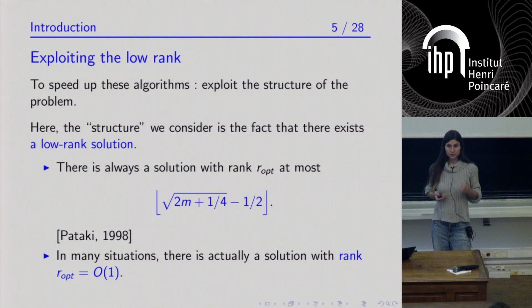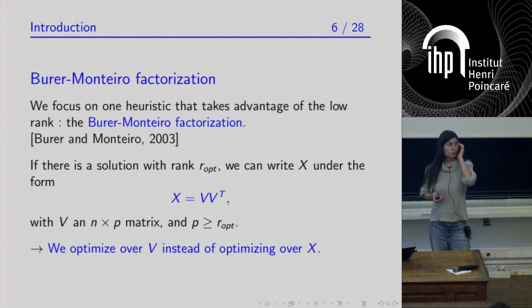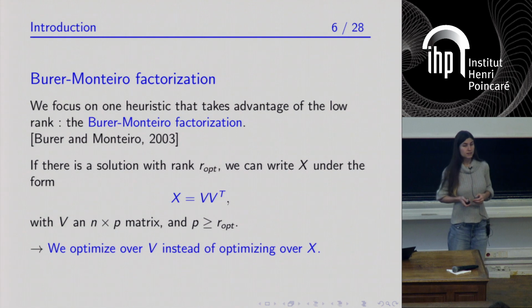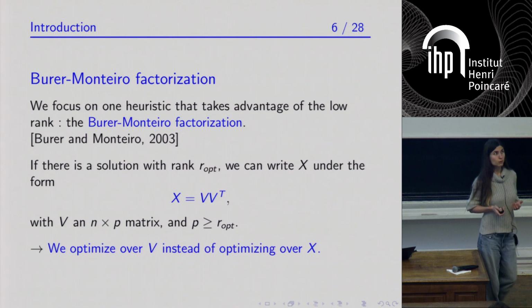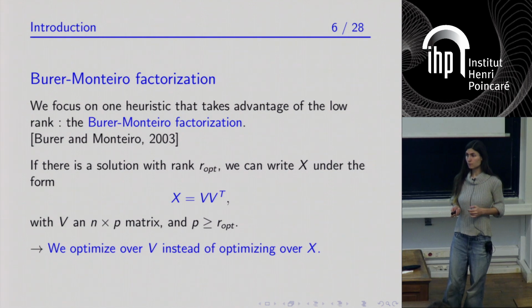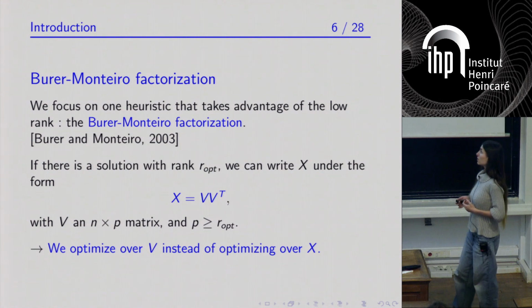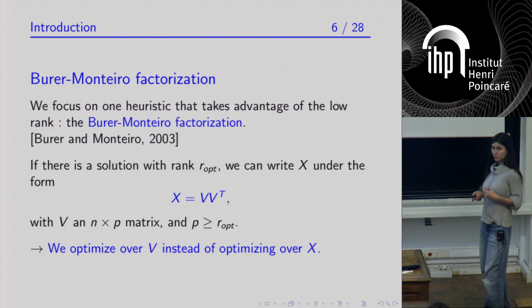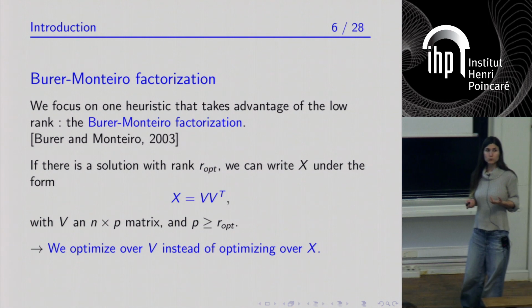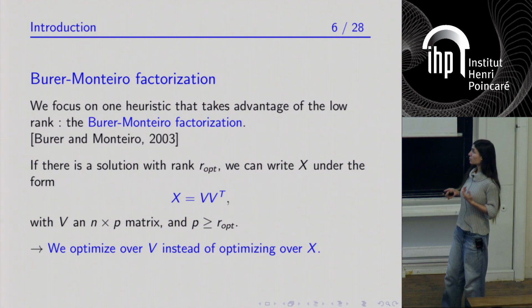So this property can be exploited in several ways, and I will discuss only one way to exploit this property. It's what we call the Burer-Monteiro factorization. So this Burer-Monteiro factorization, it's a heuristic to speed up the solving of semi-definite programs with a low-rank solution, and it works as follows.